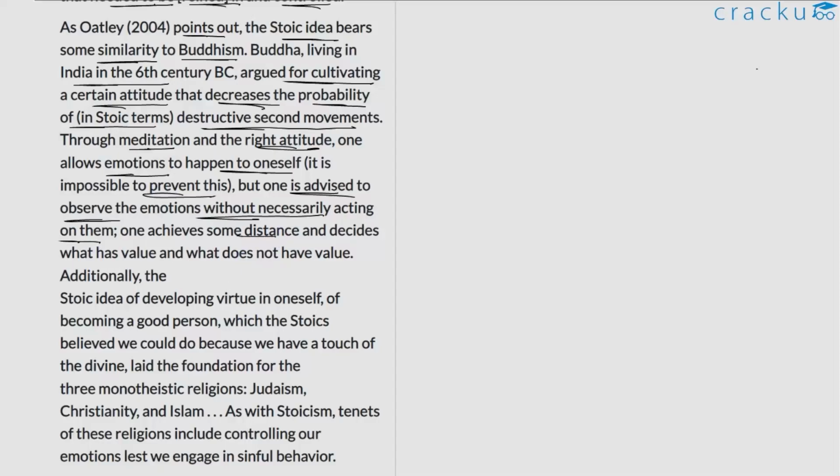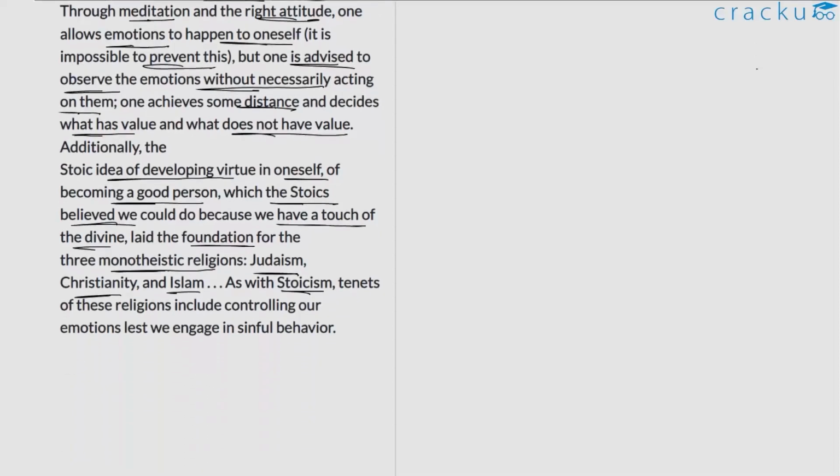One achieves some distance and decides what has value and what does not have value. Additionally, the Stoic idea of developing virtue in oneself, of becoming a good person, which the Stoics believed we could do because we have a touch of the divine, laid the foundation for the three monotheistic religions, Judaism, Christianity, and Islam. As with Stoicism, tenets of these religions include controlling our emotions lest we engage in sinful behavior.